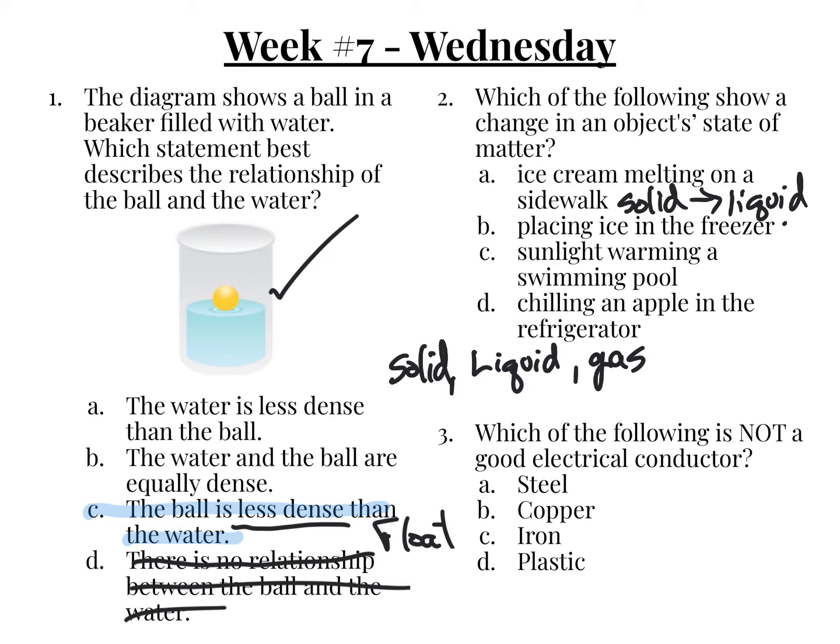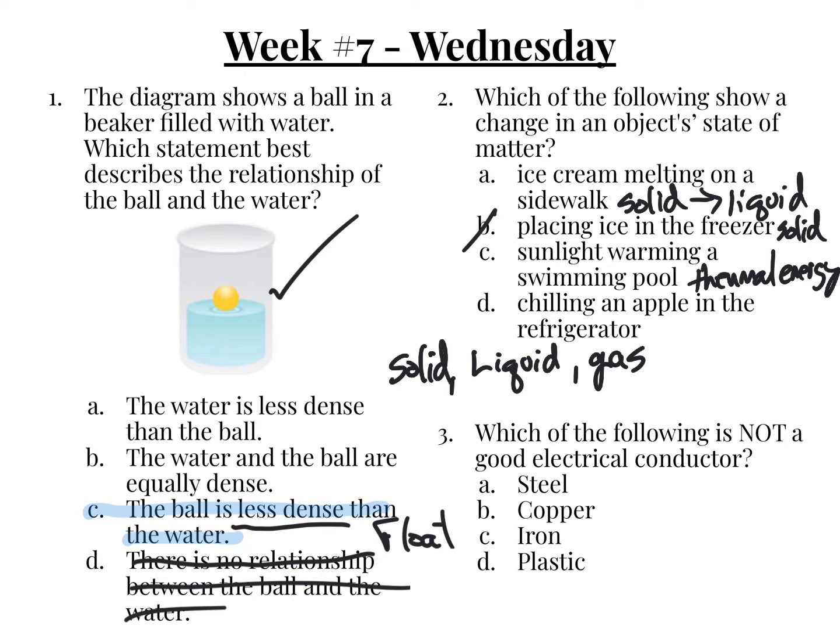Well, obviously this is already a solid, and if it's in the freezer, it will stay a solid, so we can eliminate B. Sunlight warming a swimming pool. Well, this is thermal energy.